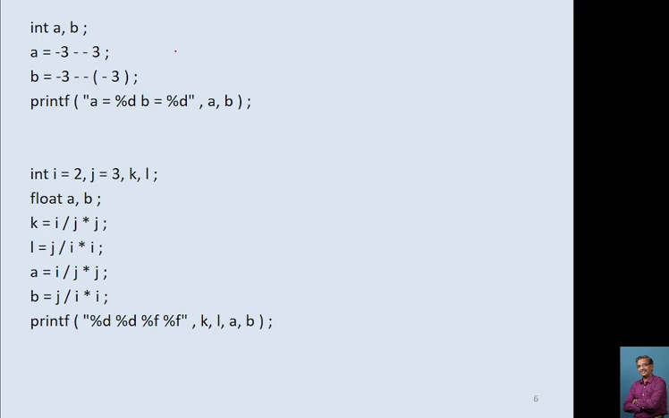Now, a is equal to minus 3 minus minus 3. This minus minus 3 becomes plus 3. This is not a unary operator. Remember that this is not a unary operator. So this will become 0. And then b is equal to minus 3 minus minus minus 3. This becomes minus 3, minus minus becomes plus, minus 3 minus 3, this becomes minus 6. So a will print as 0 and b will print as minus 6.